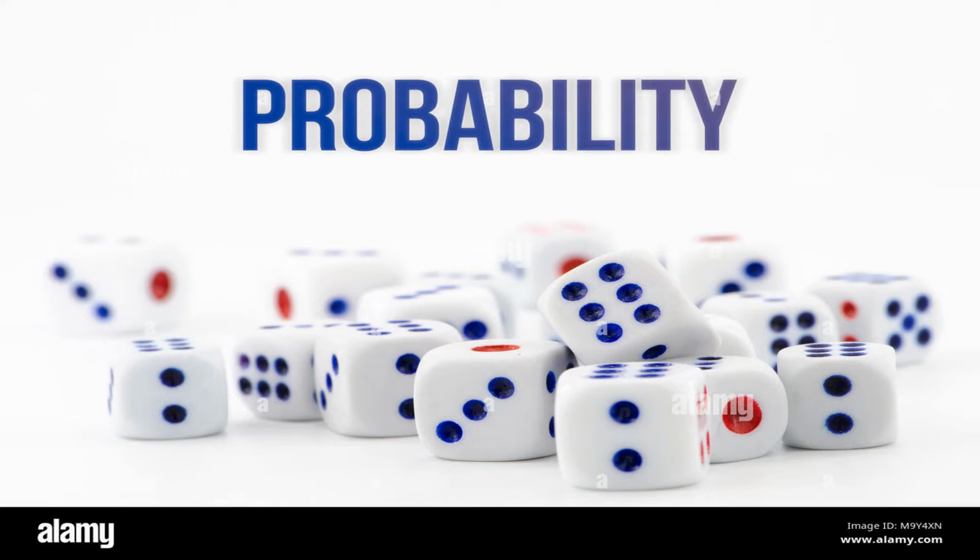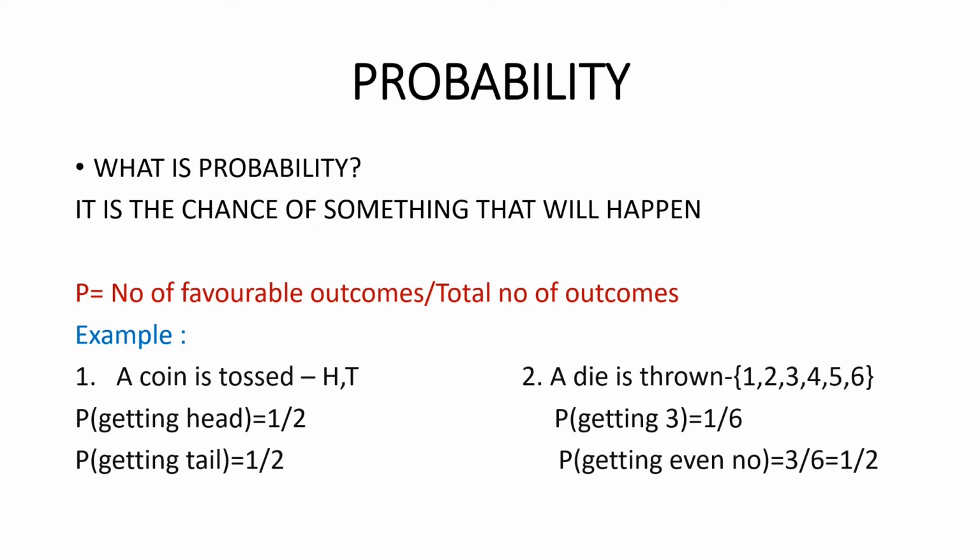So let's start. What is probability? It is the chance of something that will happen. Probability is written in the form: the number of favorable outcomes divided by the total number of outcomes. Let's take an example to understand this.